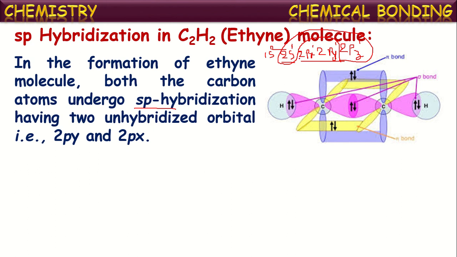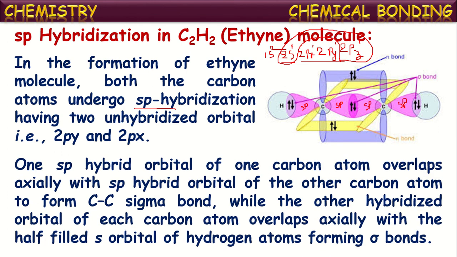Okay, now each carbon has two sp hybridized orbitals. See, this is one carbon. These pink loops represent the sp hybridized orbitals of carbon. This is one sp hybridized orbital and this is another sp orbital. And for this carbon also, this is an sp hybridized orbital, and this is one more.